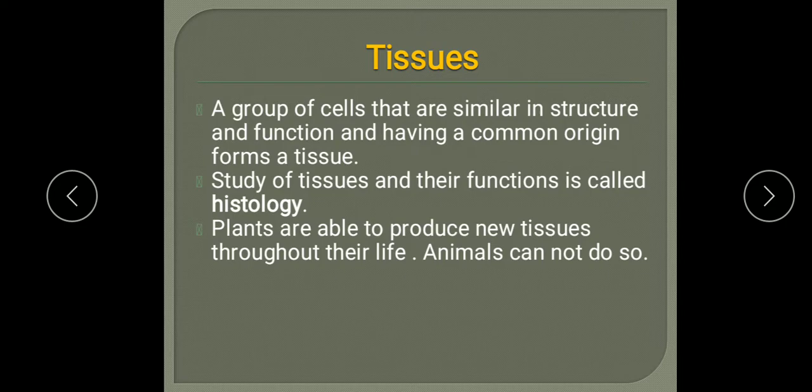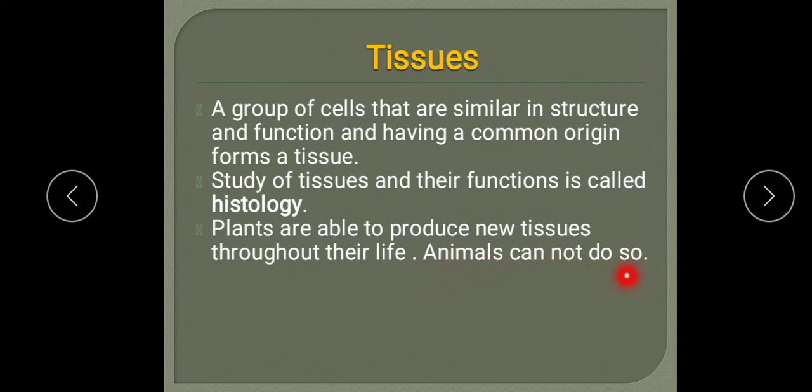One more thing is there, that plants are able to produce new tissues throughout their life. Why? Because you know, plants grow throughout their life. The difference between plants and animals you have studied in the previous classes. Plants show growth throughout their life. Animals do not, because growth stops in them after a certain time period in their life.